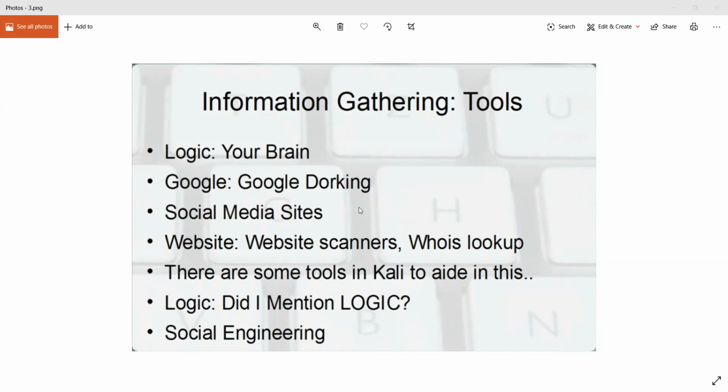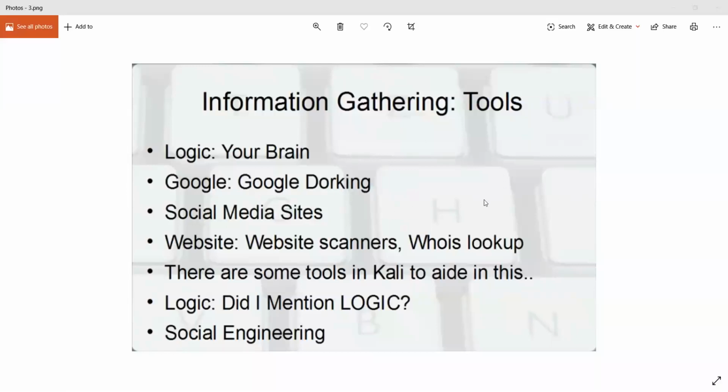Okay, and the other thing that's mentioned is social engineering. So are you guys familiar with this? Social engineering? Yes, sir. Okay. So if you gather employee details, if you find out how many people are working there, who's working there, then you can also make use of social engineering to find out information from those people.